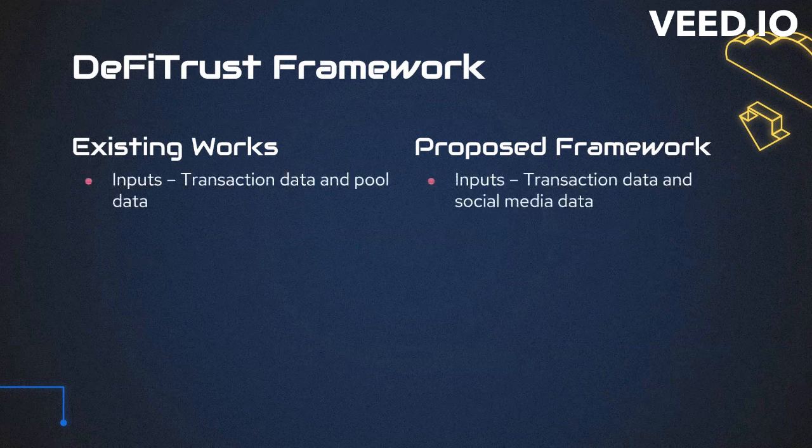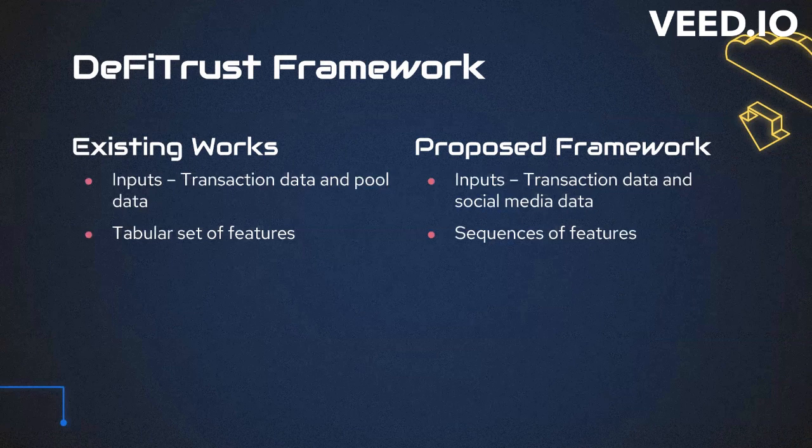First of all, the existing works used token transaction data and pool data as the inputs. But in this research, I have used token transaction data and social media data about that token. Then existing works used a tabular set of features and tabular machine learning models. But in this research, I have used a sequence of features and sequence models.